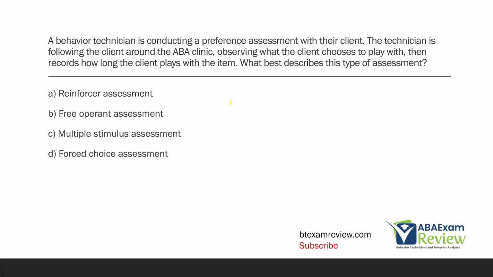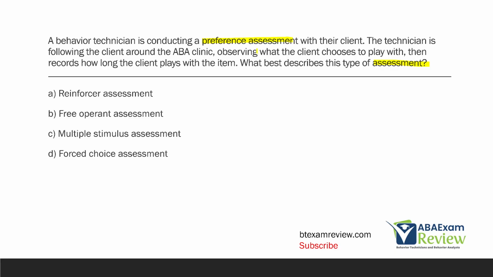A behavior technician is conducting a preference assessment with their client. The technician is following the client around the ABA clinic, observing what the client chooses to play with, and records how long the client plays with the item. What best describes this type of assessment? So we're looking at the type of assessment we're doing. And right off the bat, the question says it's a preference assessment.